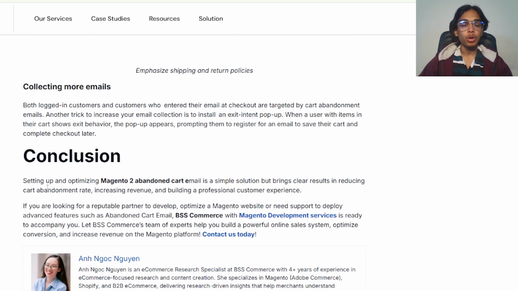Collect more emails. Encourage more customers to log in, and customers who enter emails at checkout are targeted by the cart abandonment complete-checkout letters. Conclusion.